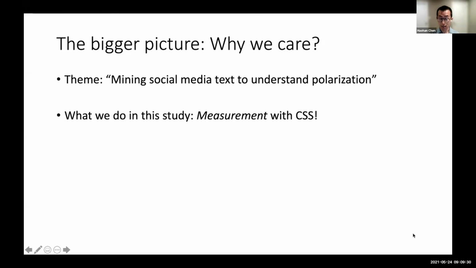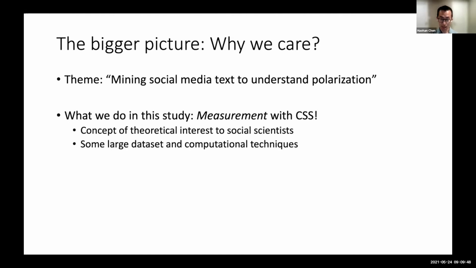What we do in this study is actually address one of the oldest problems troubling social scientists: measurement. For social scientists, there are concepts of theoretical interest that we care about, and we constantly face the challenge of finding the correct data and the right measurement.